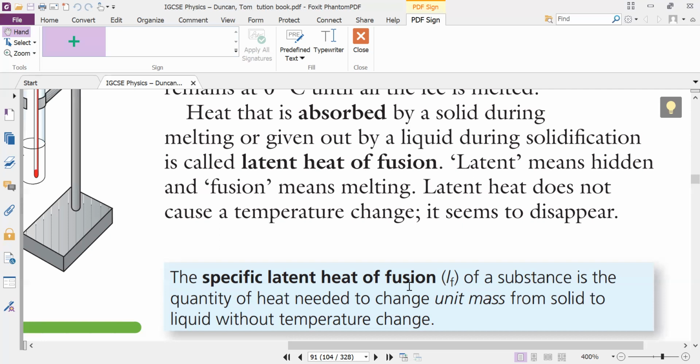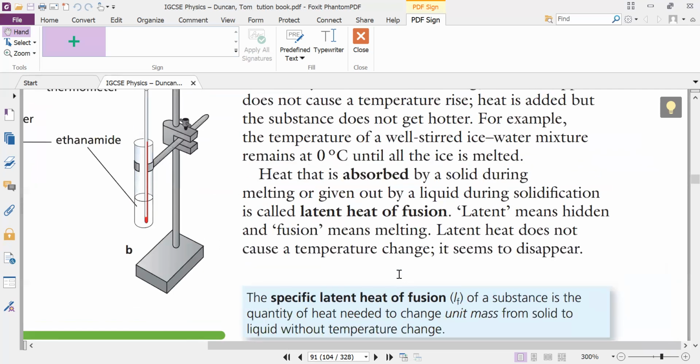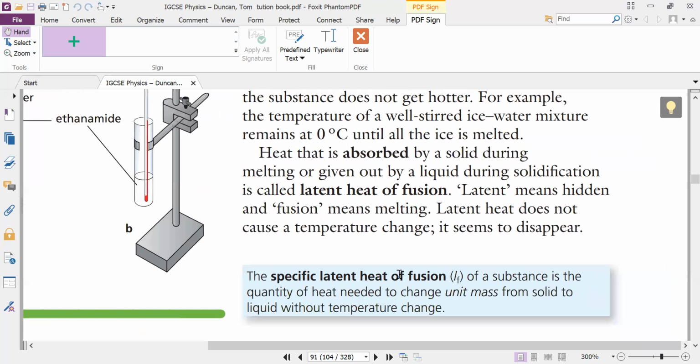Understand? This heat is what? It is the heat which changes the state from solid to liquid without change of temperature. This total heat is utilized to change the state. So this heat is called specific latent heat of fusion. Do you understand this concept or not? Yes, sir. Yes, Alicia, understand? Yes, sir. Okay, note down this definition.